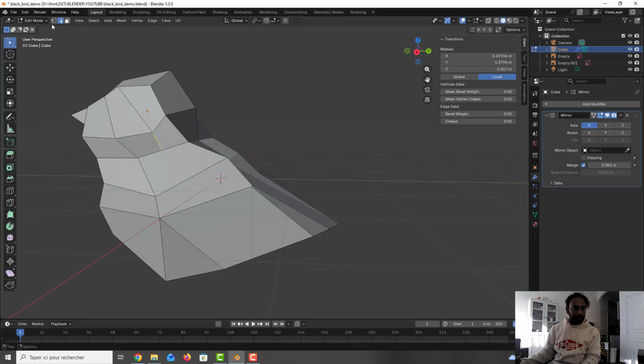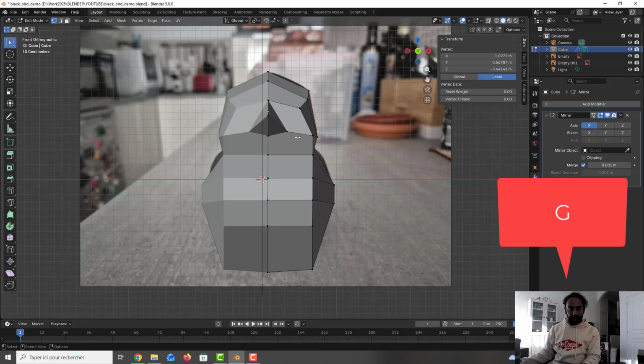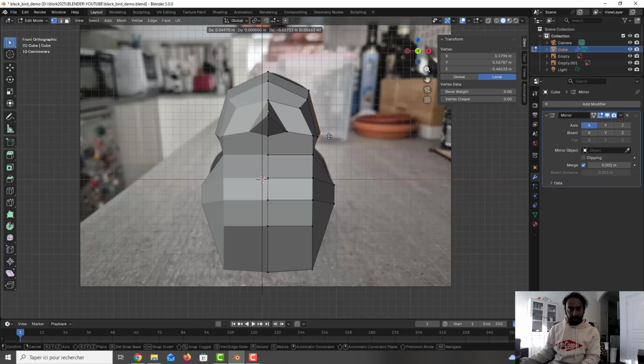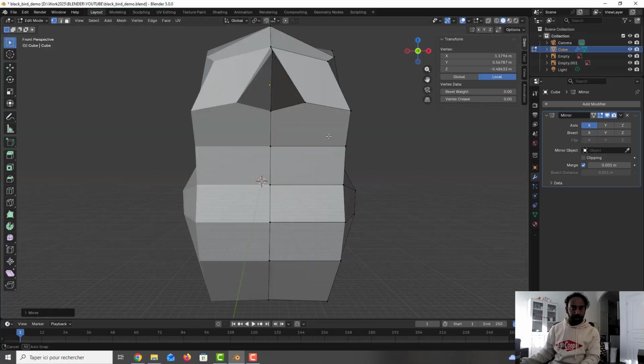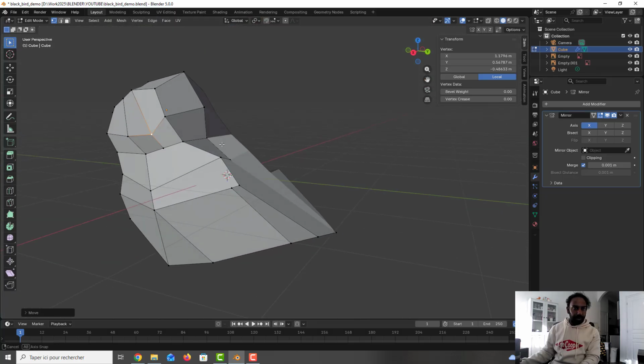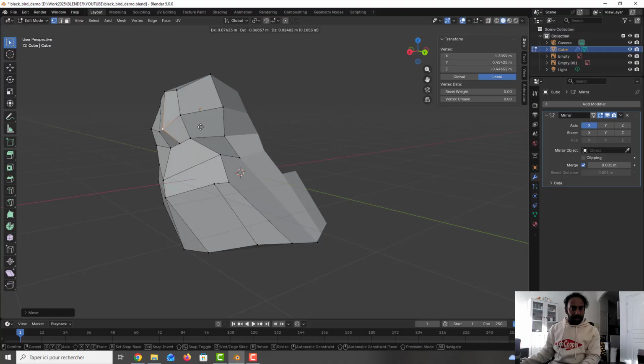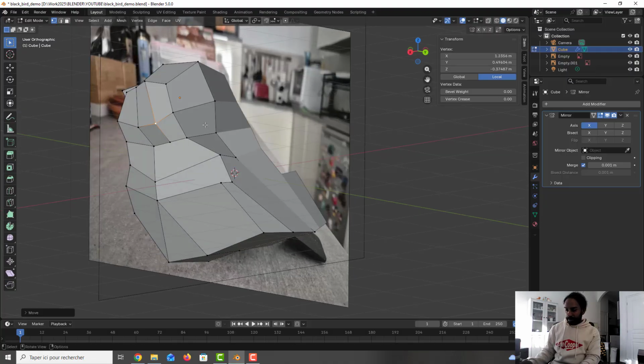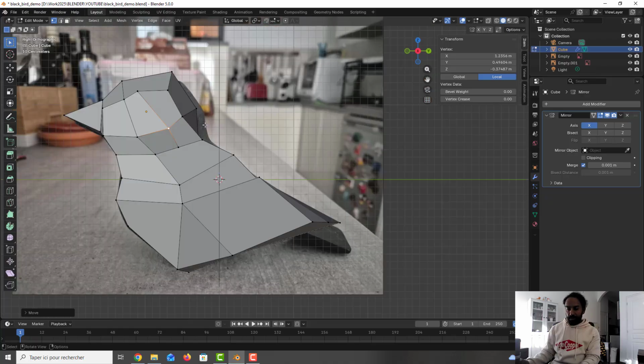Seems okay. We need to take this one, I press J, I move a little bit like this. Okay. Seems okay. J, okay, I move a little bit like this to be sure it's on the correct place. Okay.